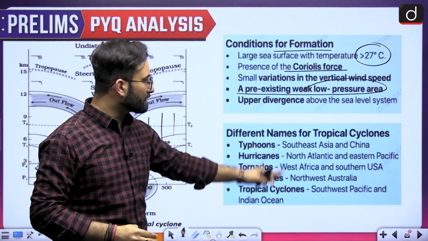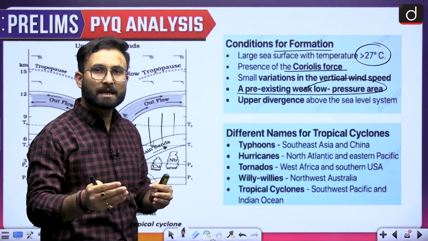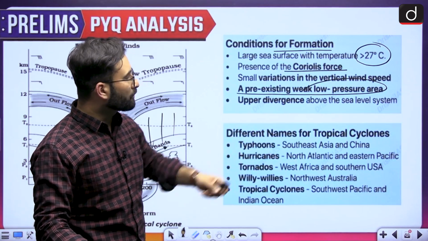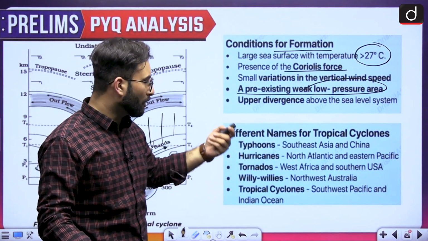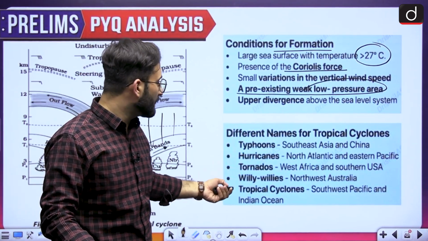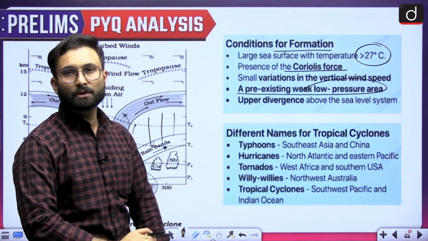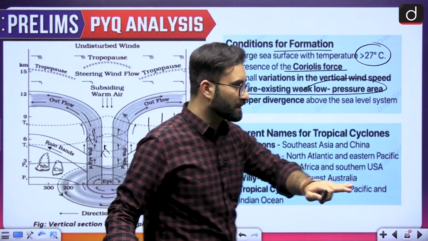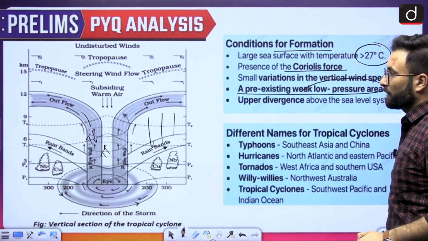There are different names of the cyclones given in the different regions. Cyclones are named with different types. Typhoon is in Southeast Asia and China. Hurricanes are in the North Atlantic region, and tornadoes are in Africa and the southern USA. Willy-willies is what they are called in northwestern Australia, and tropical cyclones in the southwest Pacific and the Indian Ocean. So that is about the cyclone.